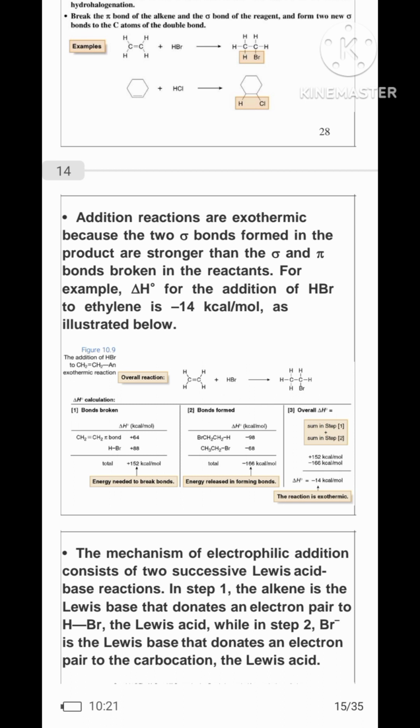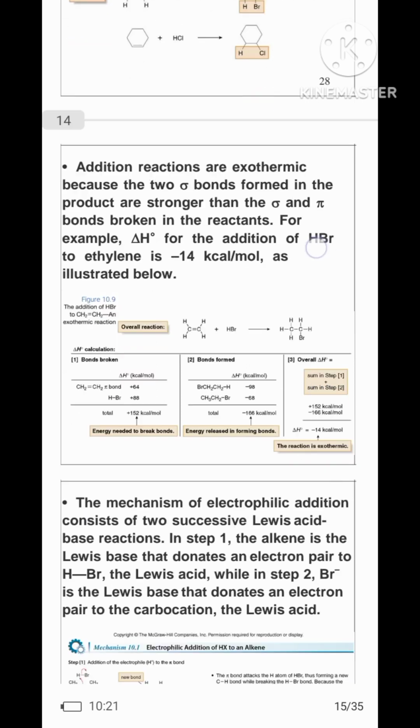Addition reactions are exothermic because the two sigma bonds formed in the product are stronger than the sigma and pi bonds broken in the reactants. For example, delta H for the addition of HBr to ethylene is minus 14 kilocalories per mole, as illustrated below.